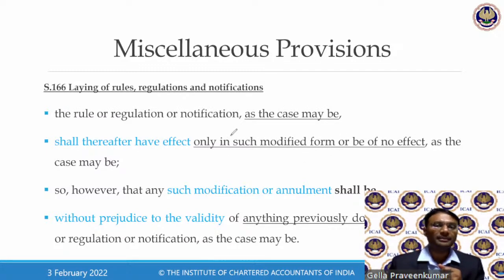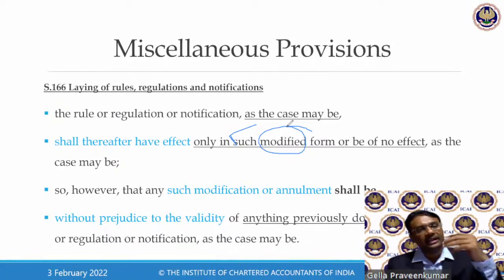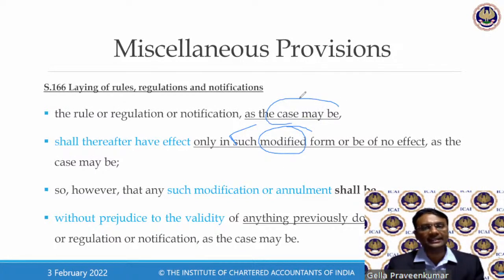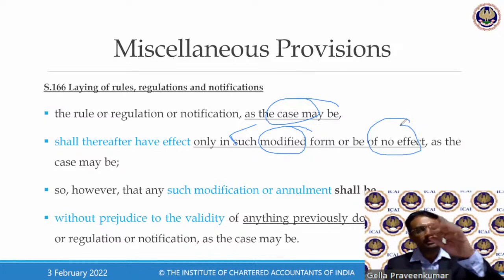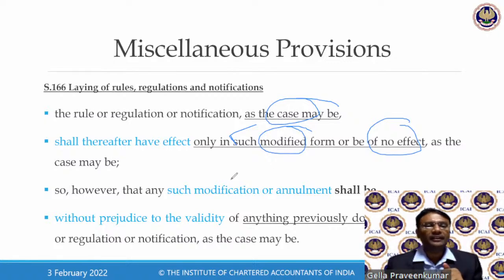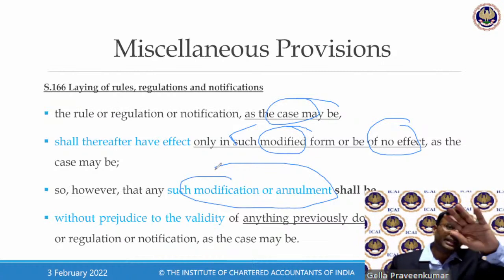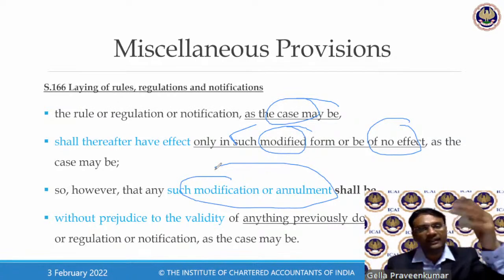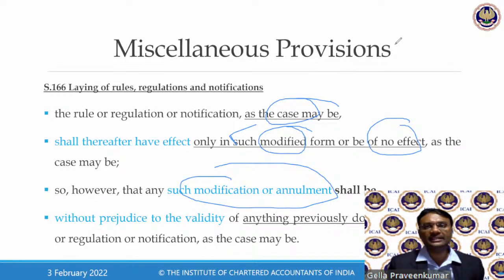this law can be put forth, can be accepted as it is, or it can be modified to a certain extent. They may accept the law as it is, or they may modify it so that some portion of the rule should not be given effect to. So what they say is, whatever modification or amendment is there, any action taken by the officer prior to that period will be put into force. I'll just give an example.